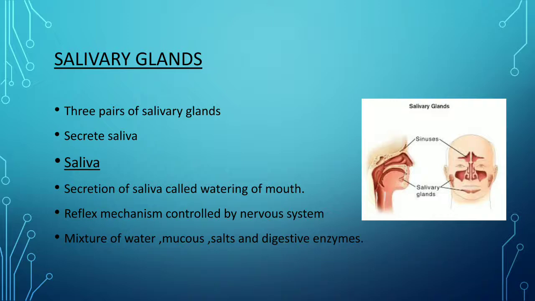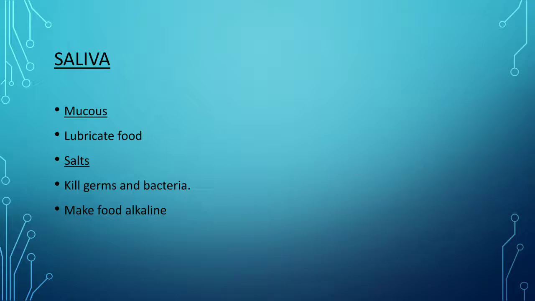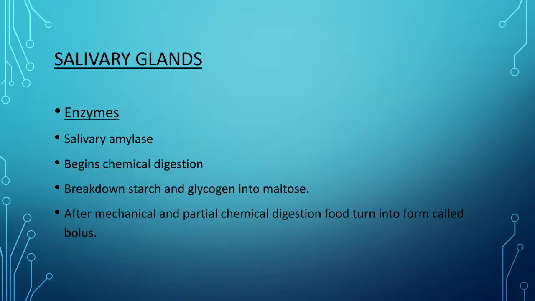Saliva is a liquid secretion. It is simply a mixture of water, mucus, salts and digestive enzymes. Now what is mucus? Mucus helps to lubricate the food, to oil the food, to keep it moist. The salts help to kill germs and bacteria present in the food. It makes the food alkaline, because if the food is acidic, and we know that the stomach the food is going to also has a highly acidic concentration, the food will get too acidic, and we will feel so much burning in our stomach.